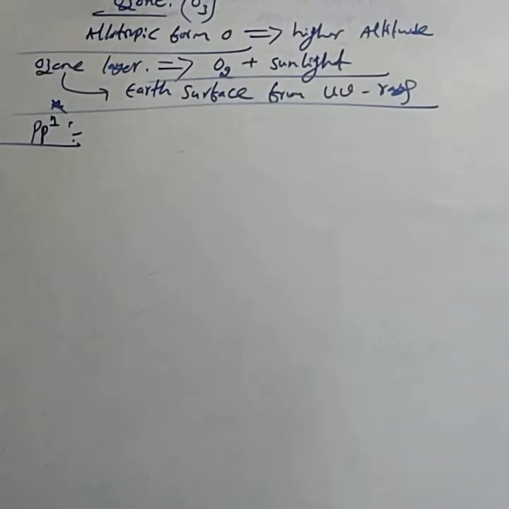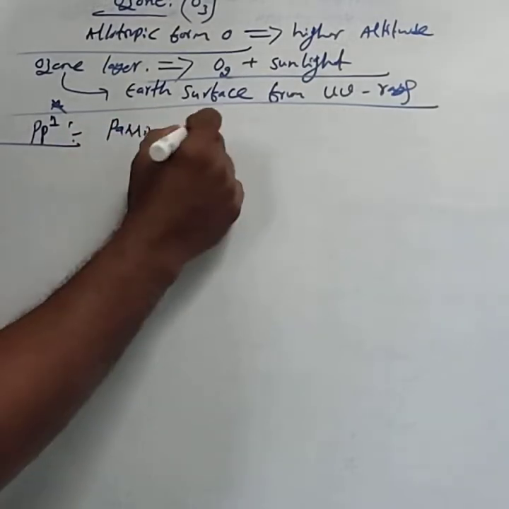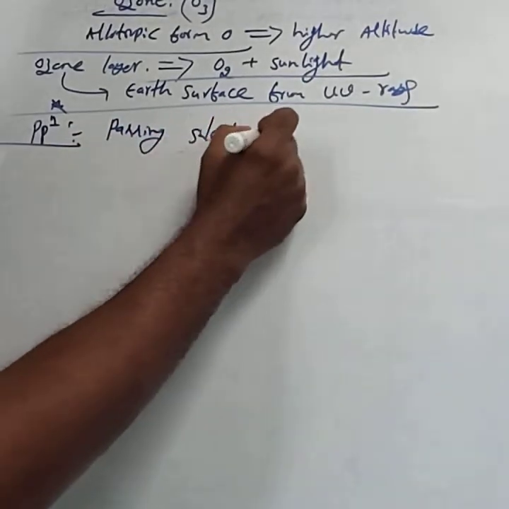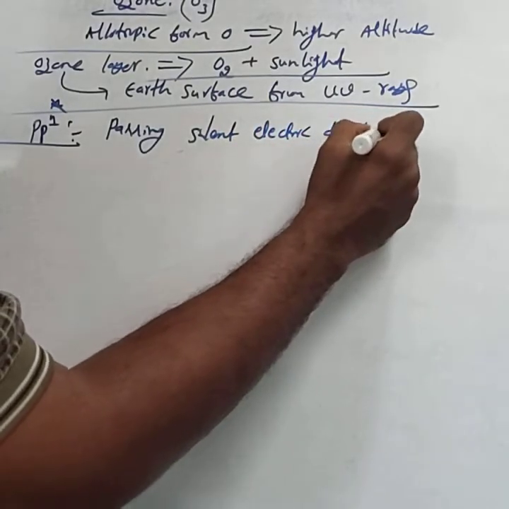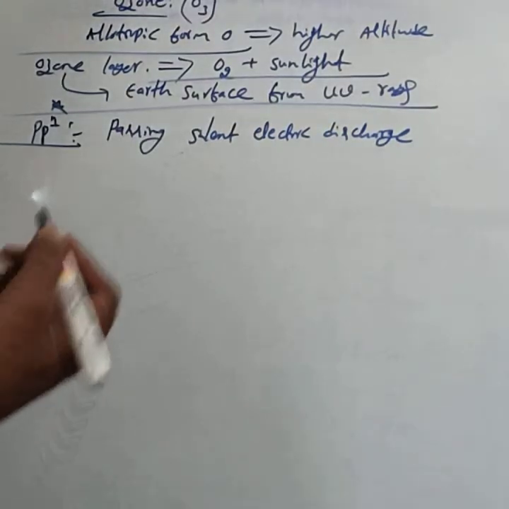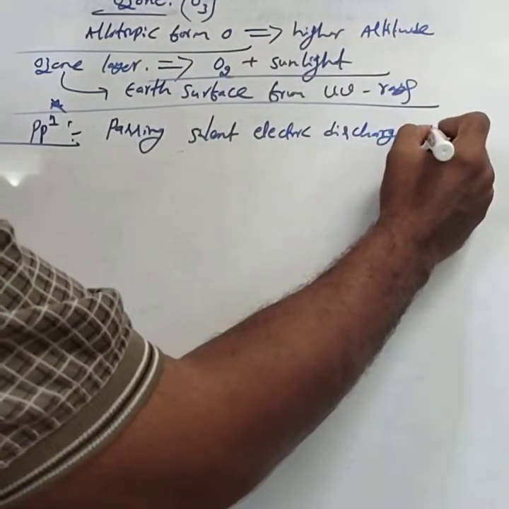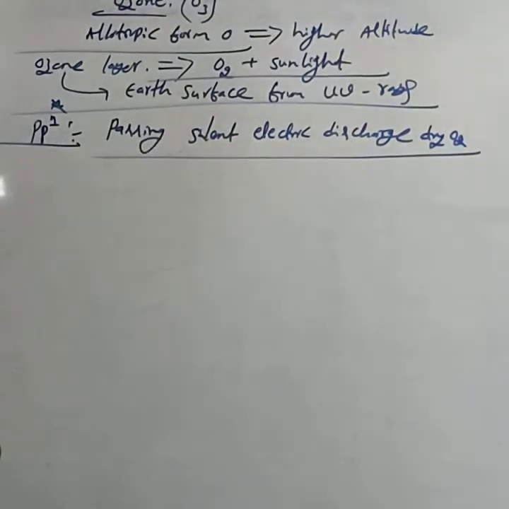Very simple reaction. Ozone is prepared by passing silent electric discharge through dry oxygen.